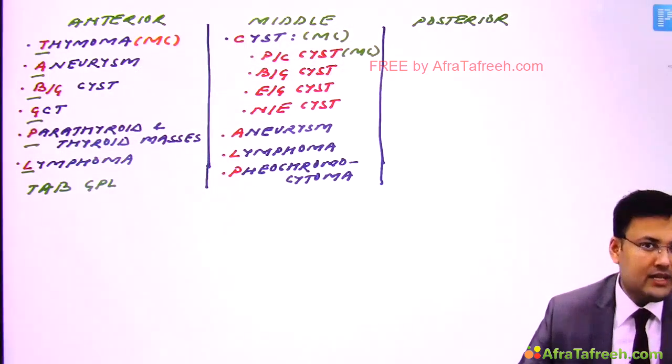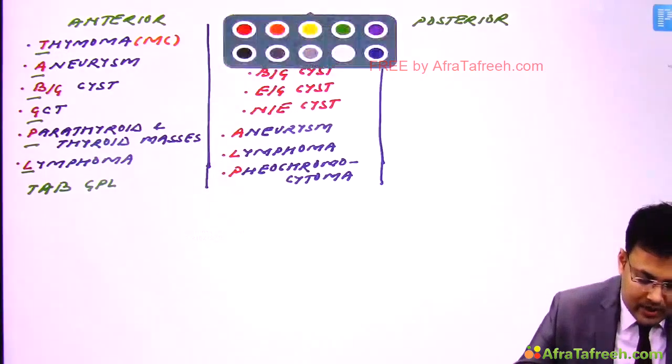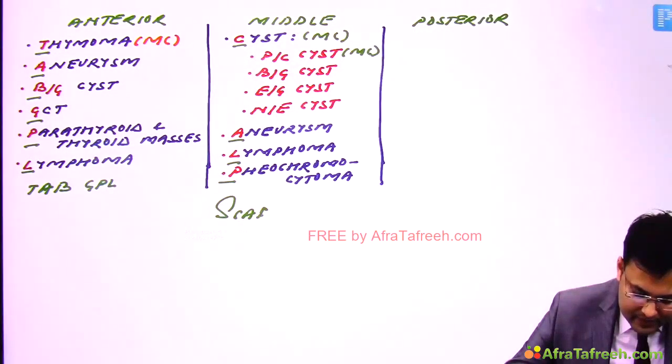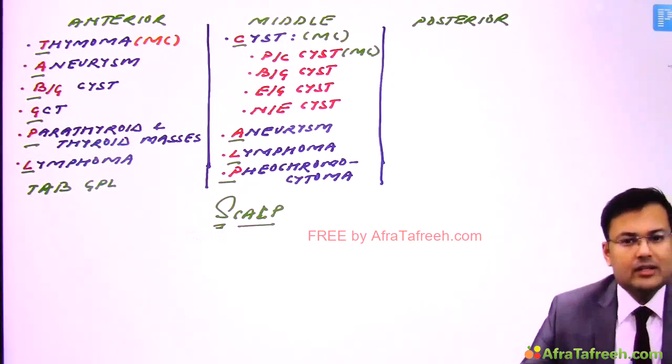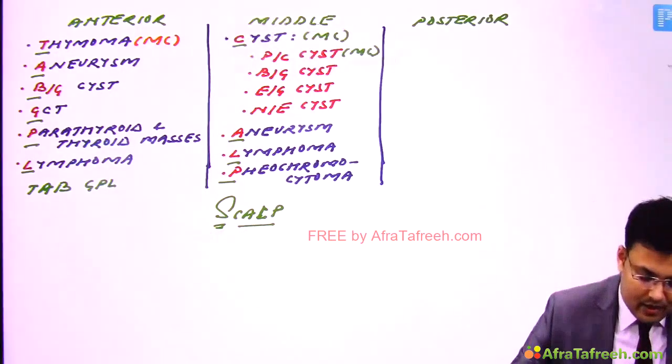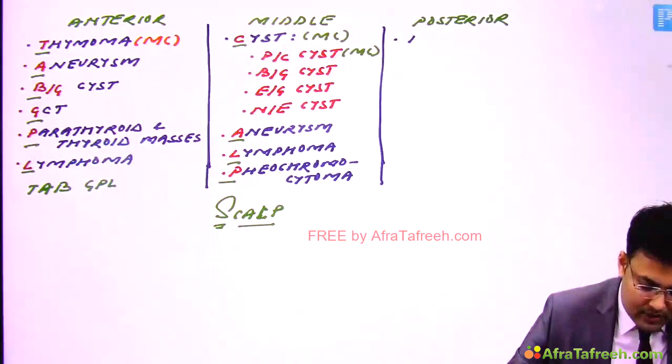Okay, in the middle mediastinum. So how to remember? Here the mnemonic is SCALP. Clear? Here S is silent, so CALP. C means cyst, A means aneurysm, L is lymphoma, and P is pheochromocytoma. In the posterior mediastinum, what is the most common mediastinal mass? It's the neurogenic tumor.